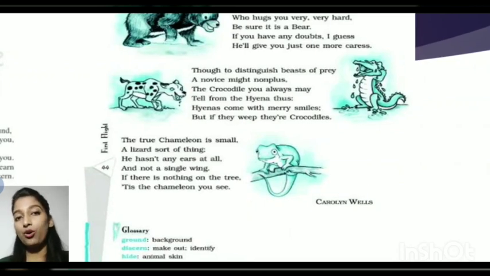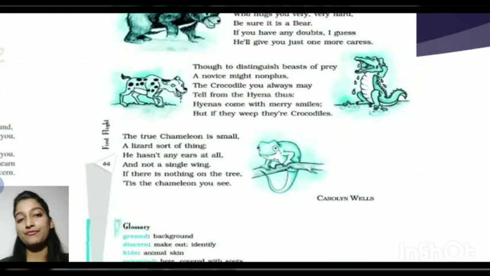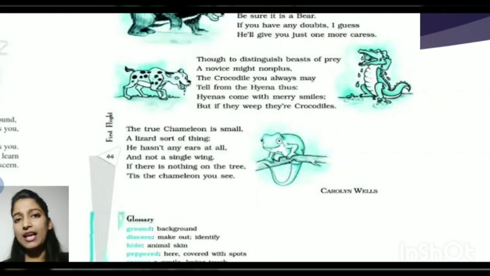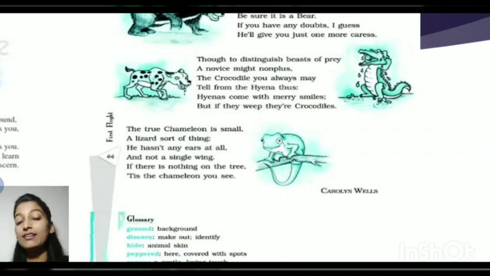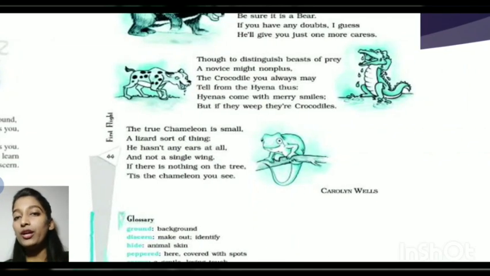Now next, the chameleon. The true chameleon. Many of you must be calling it by another pronunciation, but to be very specific, this is how it is said. The true chameleon is strong. You must be thinking the chameleon is a long, lizard-like animal. Yes, it's a lizard sort of thing, but a small one. He hasn't any ears at all. Here "he" means personification, to be very specific. Because the chameleon is not a person, using "he" means the poet has done personification, giving the traits of a person to an animal or insect. So he hasn't any ears at all.